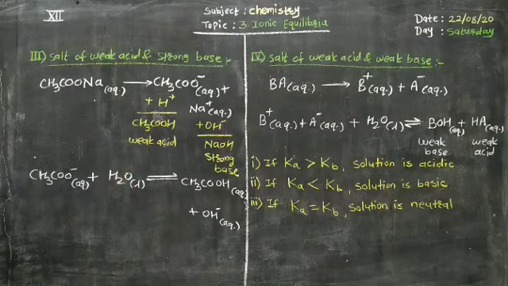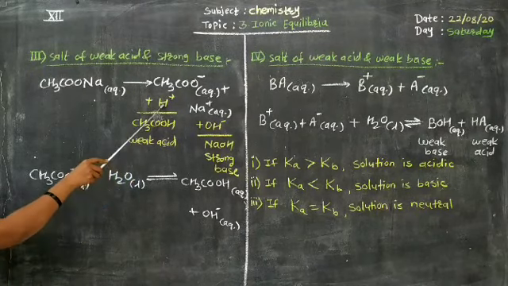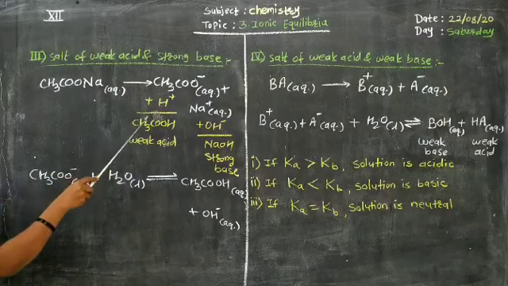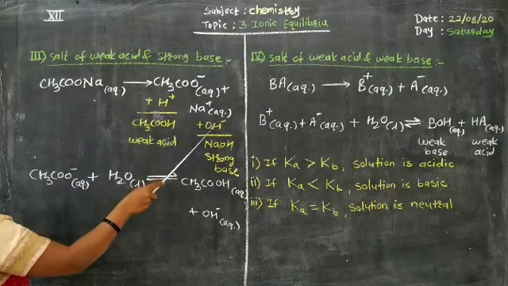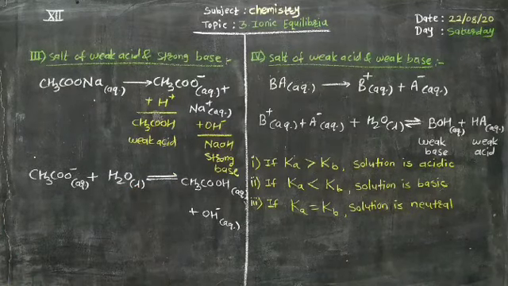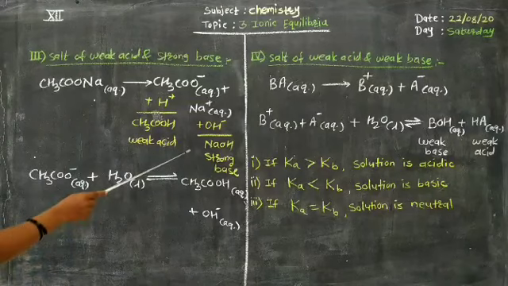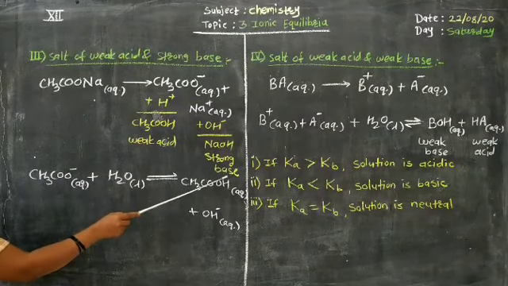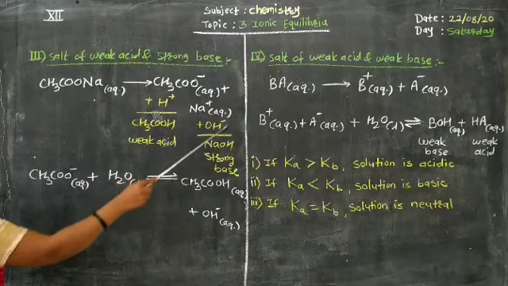Now in the same pattern, if these acetate ions are allowed to react with H3O+, that is H+ ions, we will get formation of a weak acid. And if Na+ ions react with OH- ions of water, we will get formation of NaOH. Acetic acid is a weak acid and NaOH is a strong base. Out of them, there is no formation of strong base, because a strong base again dissociates completely. So this will never take place.